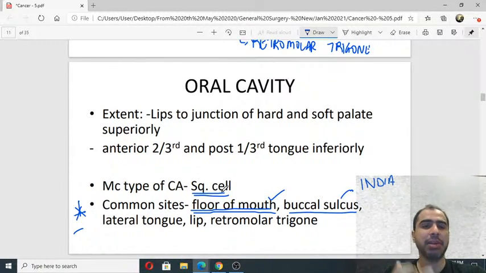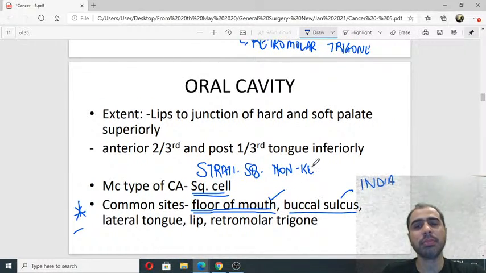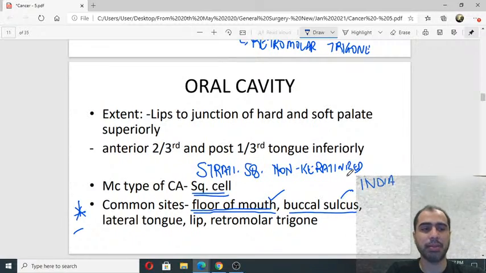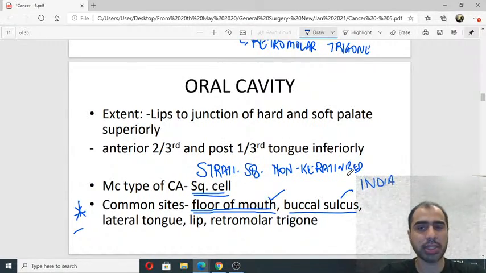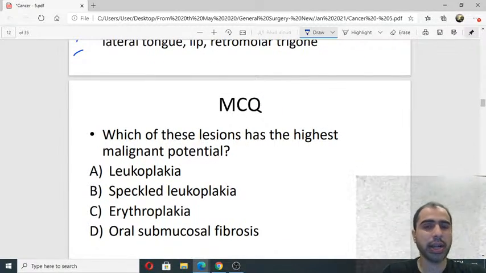Oral cavity is lined by stratified squamous non-keratinized epithelium. Okay, keratin is seen on the skin epithelium. This is going to be non-keratinized epithelium. Okay, this is again directly from Bailey.